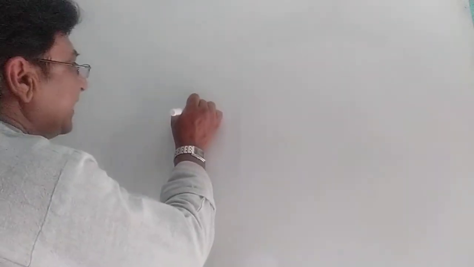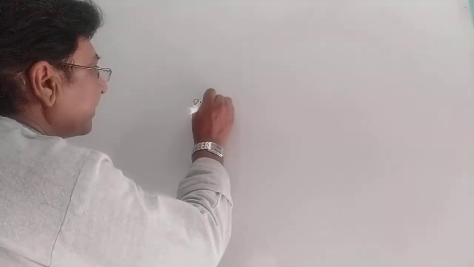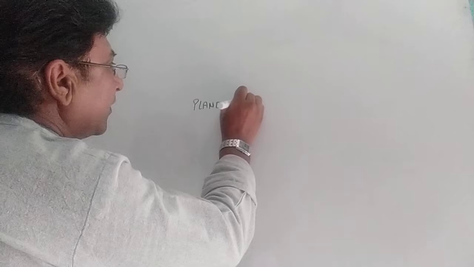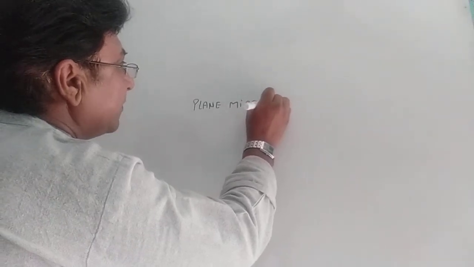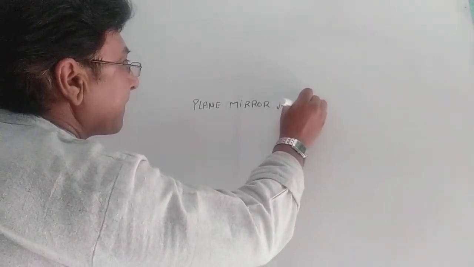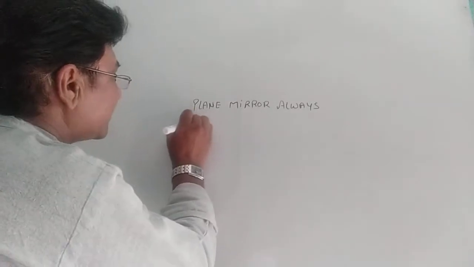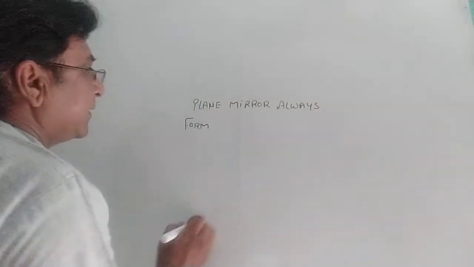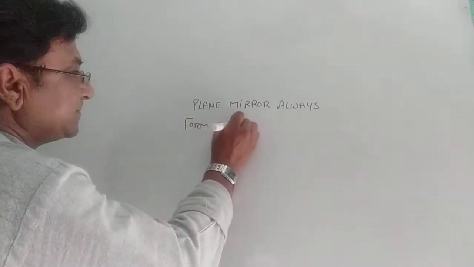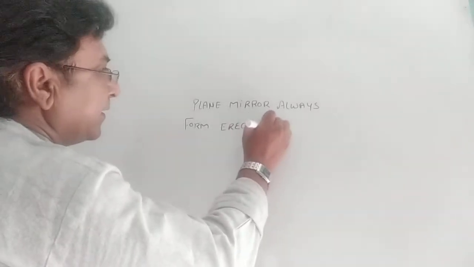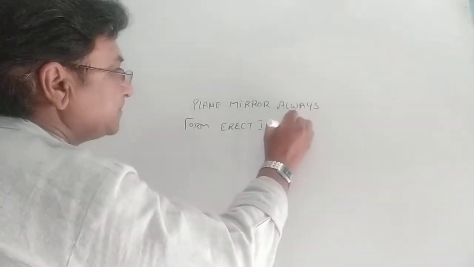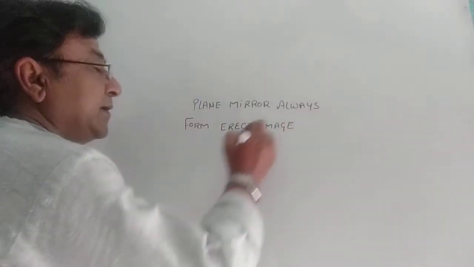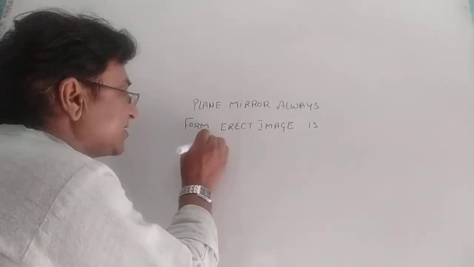related to the plane mirror is, a plane mirror always forms an erect image. Is it correct?